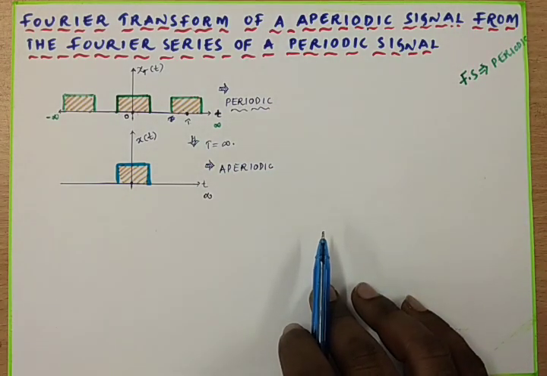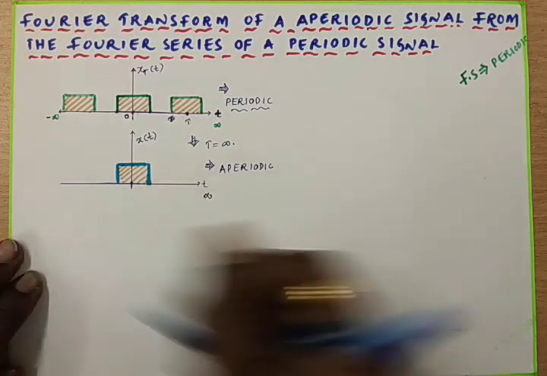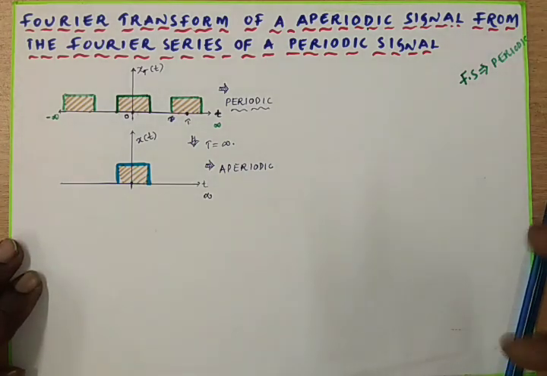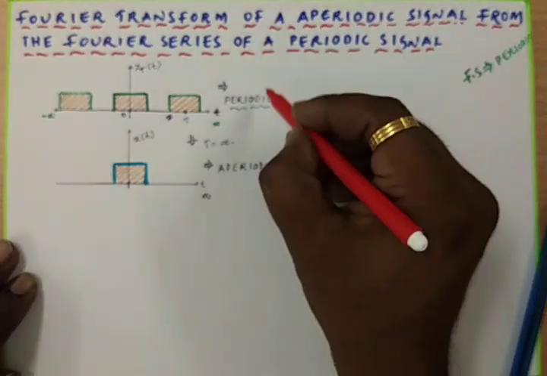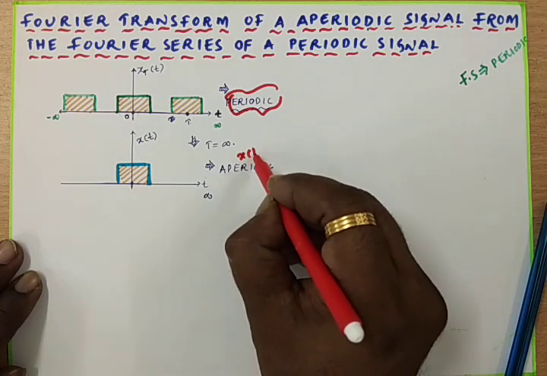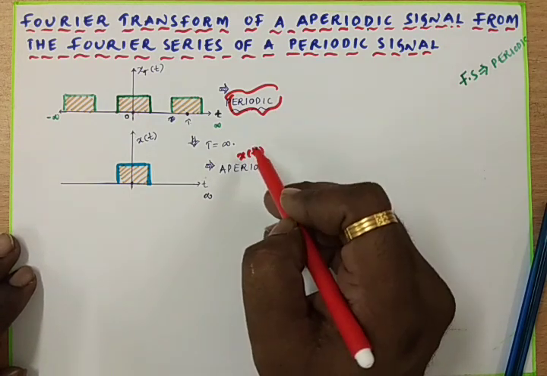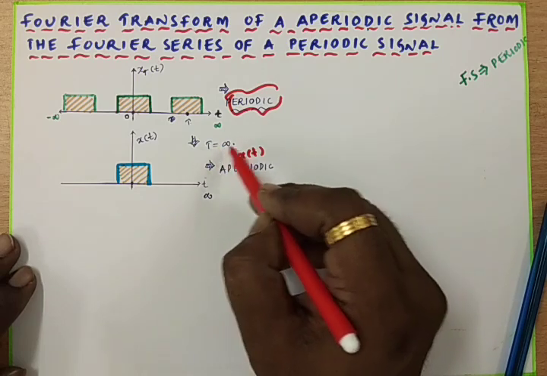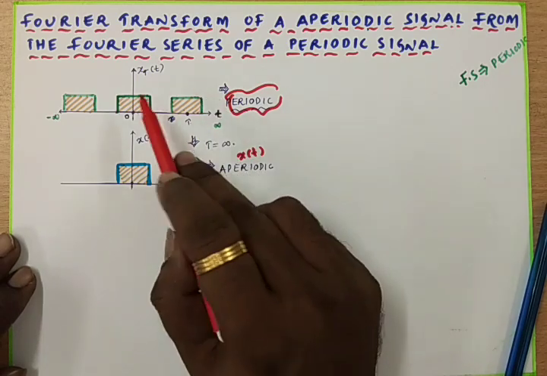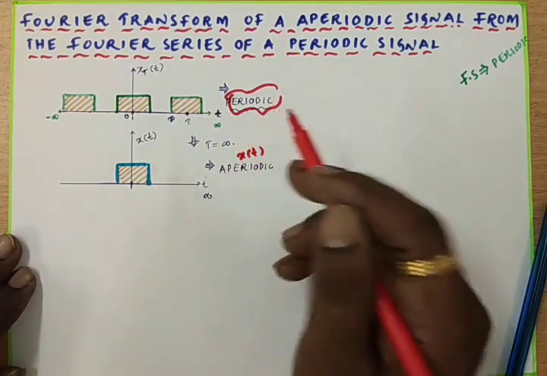Then we can go with some assumptions to have the complete derivation. Let x_T(t) be the periodic signal, whereas x(t) is the aperiodic signal. In what way did we get the aperiodic signal? When T equals infinity, x_T(t), the periodic signal, is converted into the aperiodic one.